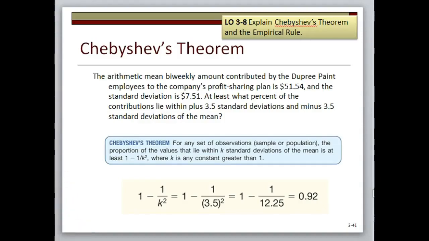Chebyshev's theorem and the empirical rule are useful in estimating the proportion of observations that lie within a certain number of standard deviations from the mean. Chebyshev's theorem states that for any set of observations from any population distribution, the proportion of the values that lie within k standard deviations of the mean is at least 1 minus 1 divided by k squared, where k is any constant greater than 1.